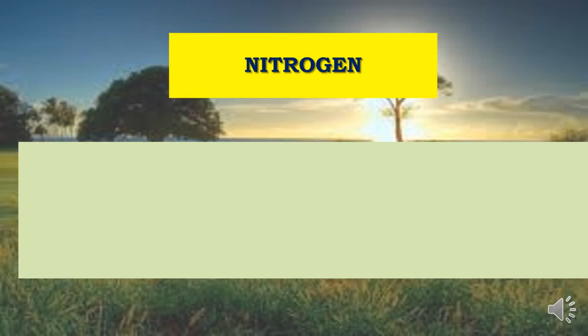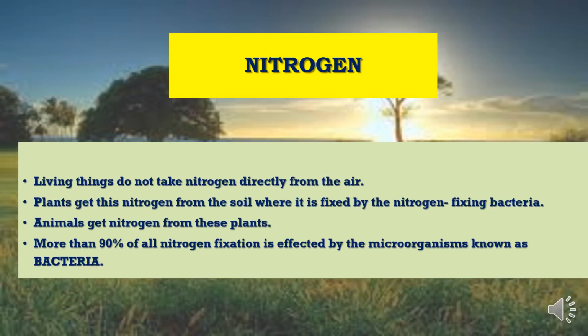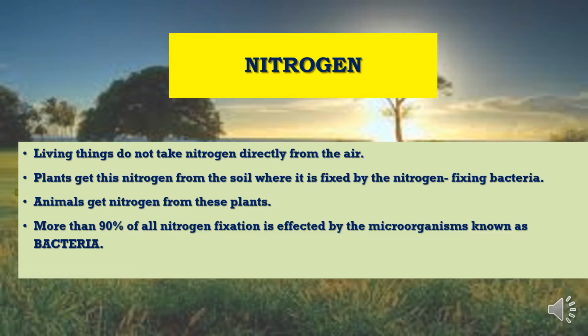The next gas we have is nitrogen, which is a major component in the composition of air, that is 78%. Living things do not take nitrogen directly from the air. Yes, plants do not take nitrogen directly from the air. They get it from the soil, where the nitrogen fixing bacteria are present.